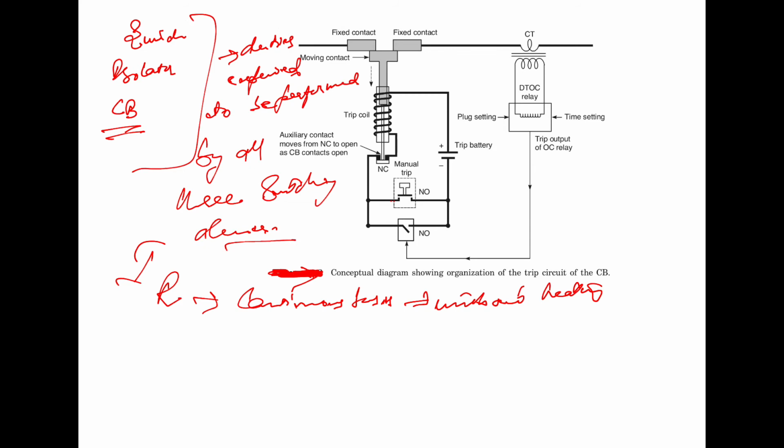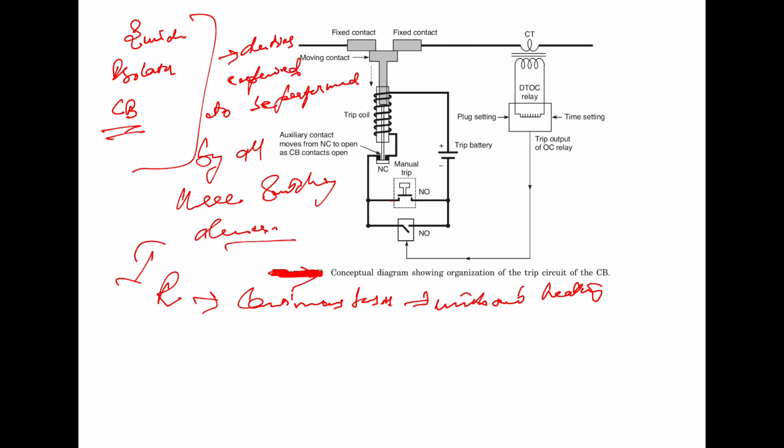Now, apparently a switch is actually an isolator. This is the mechanism of the circuit breaker. Now, the switch, the isolator and the circuit breaker all seem to do the same job, that is, electrical connection or disconnection.